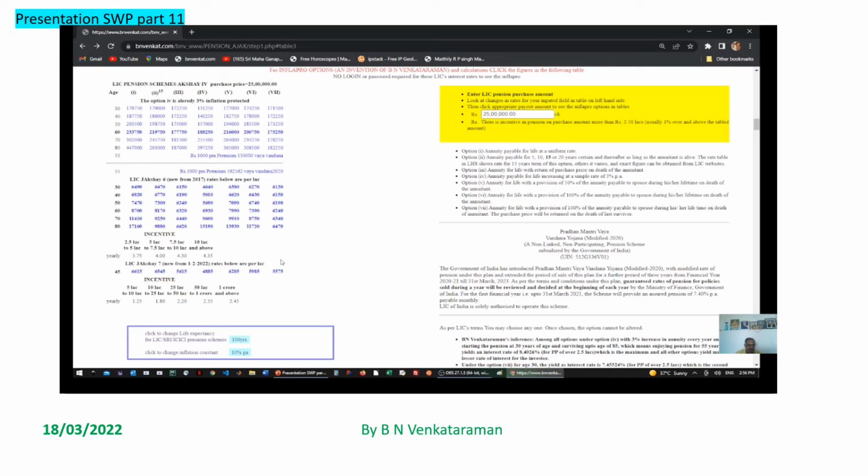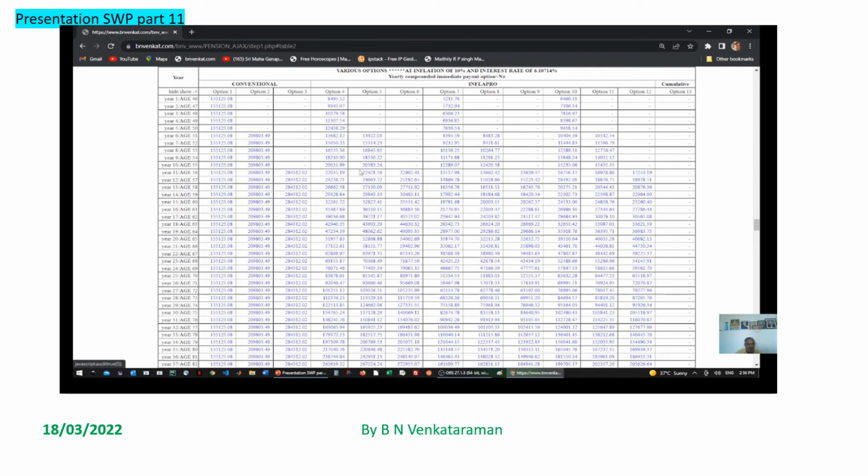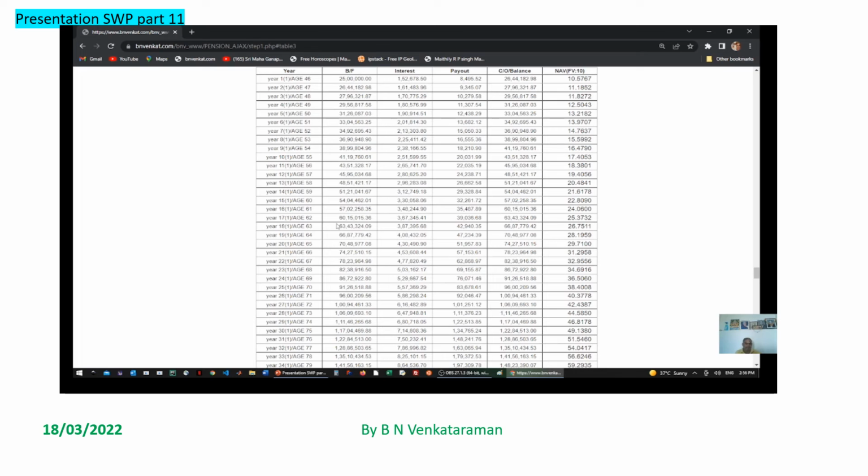Okay. Another important thing I have noted is, in all this, any of these options you can take. Let us say this. If you click at the details of these options, any of the INFLAPRO option or conventional option, we get an audit table.